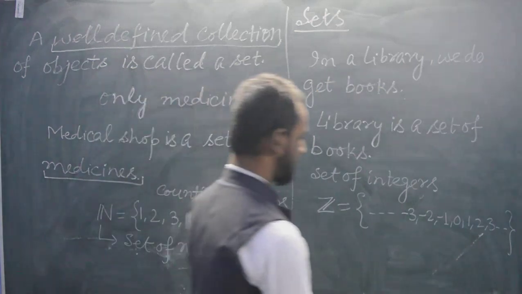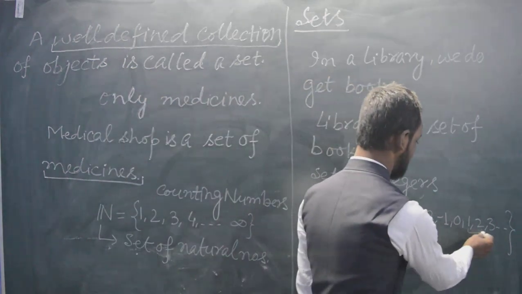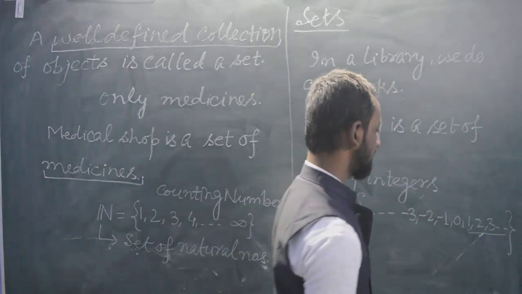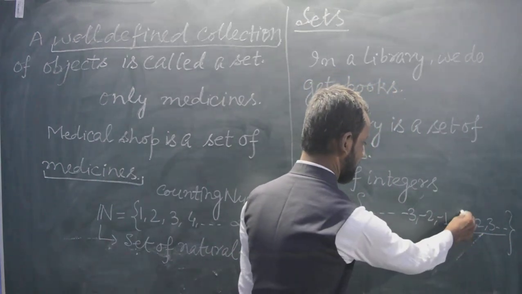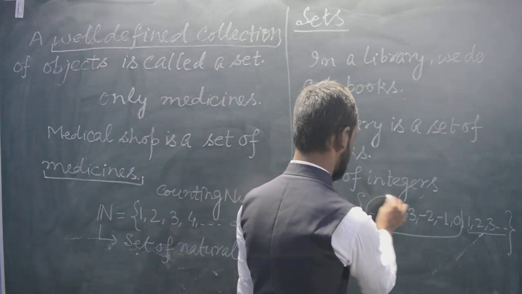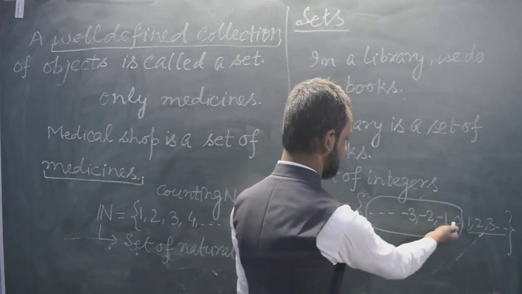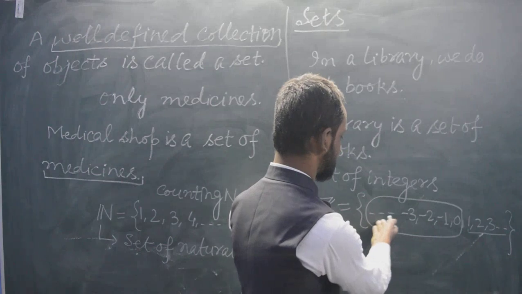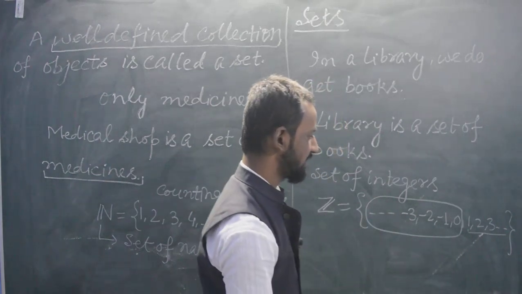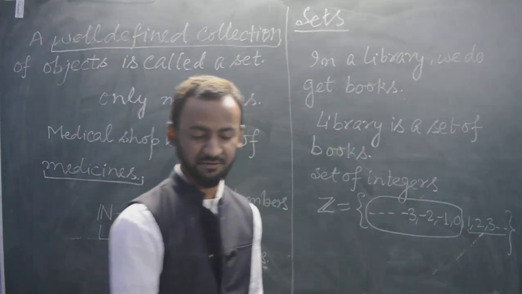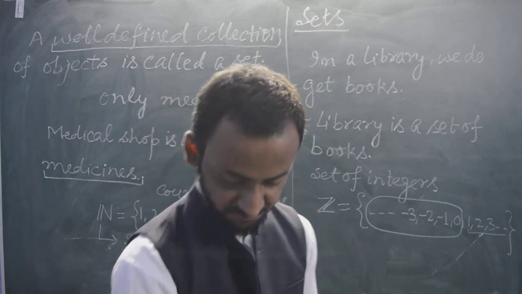Why is this well defined? Because from 1, 2, 3 up to infinity, these are counting numbers. We can say they are not useful in our daily life, but in mathematics they are very useful. That's why they have been introduced.